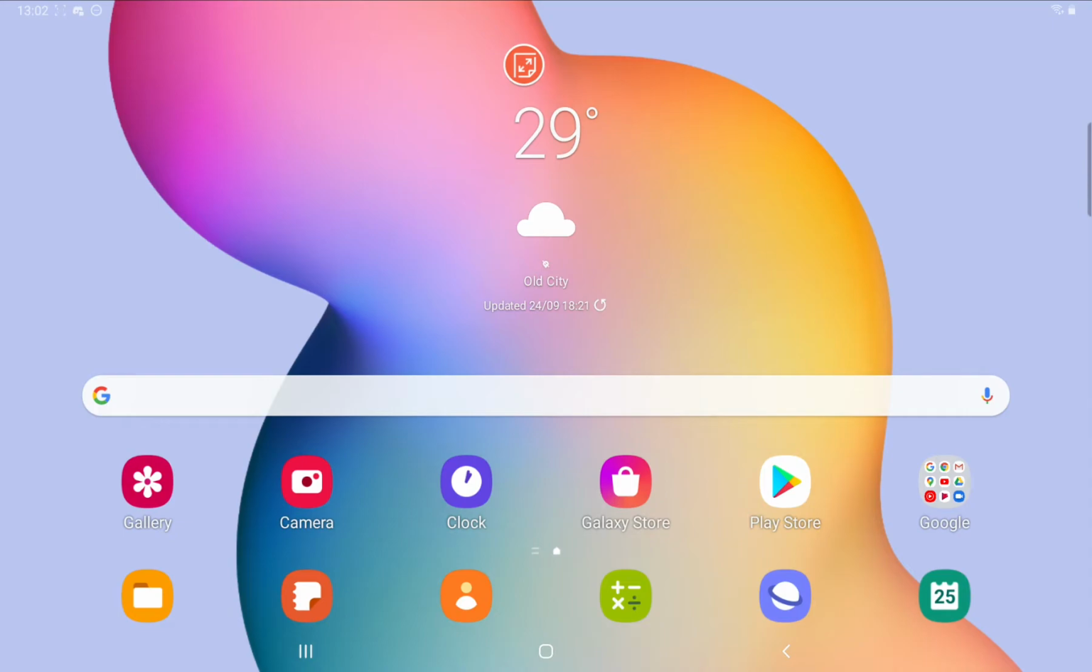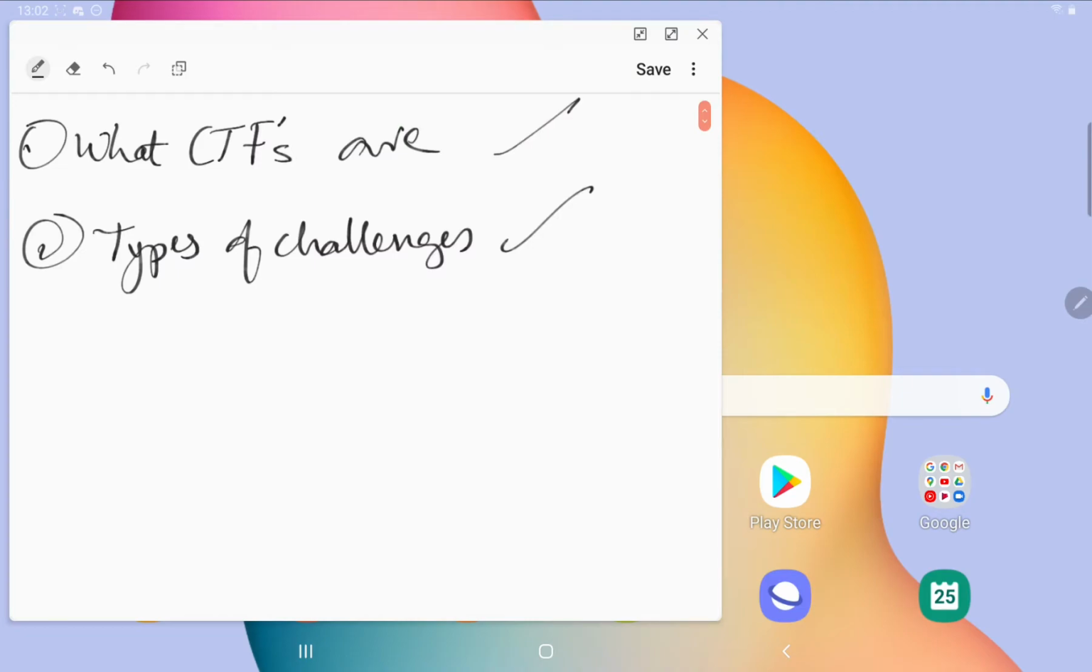Based on my friends' suggestions and responses, I thought of making a video starting with what CTFs are and what challenges they contain, and then where you can start learning. Finally, we conclude with what you can do with these CTFs. So let's get started. The first thing is what CTFs are, and the second is the types of challenges.